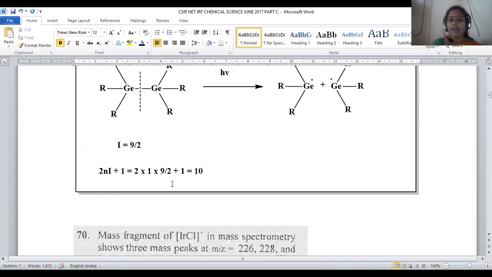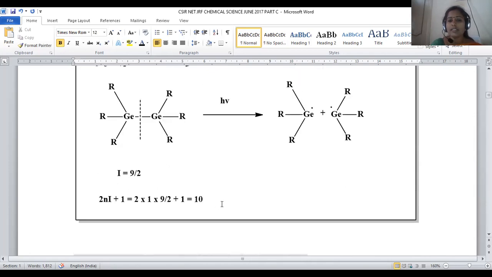The I value will be 9/2, which is provided in the problem, plus 1. So 2 into 1 into 9/2. The numerator and denominator 2 get cancelled. Then 9 plus 1, total 10 signals.